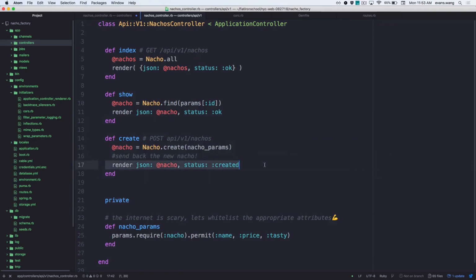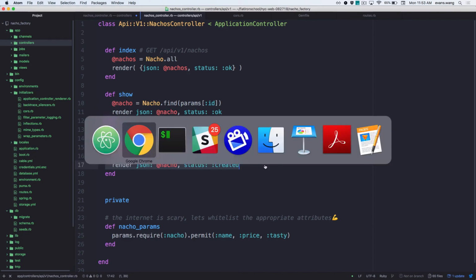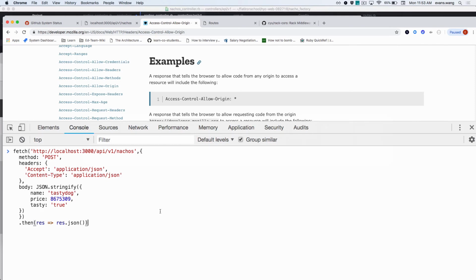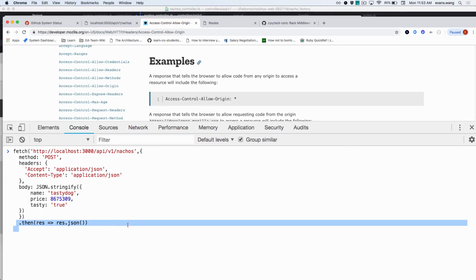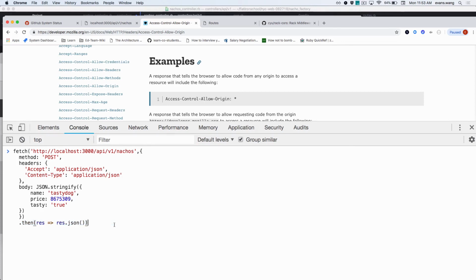What should I see come back in the response? The new nacho, right? So, is this going to give me the new nacho right now? What do I need? Cool. I open, I close, and what do I do with this? New nacho is going to be, let's just console log the new nacho. Because remember, what am I expecting to come back here? A new nacho, right? In my post, to nachos.